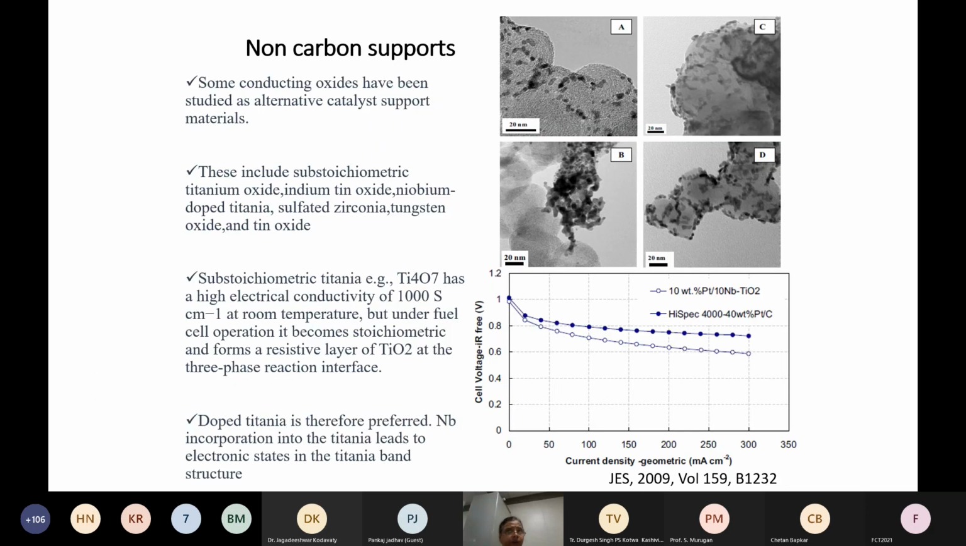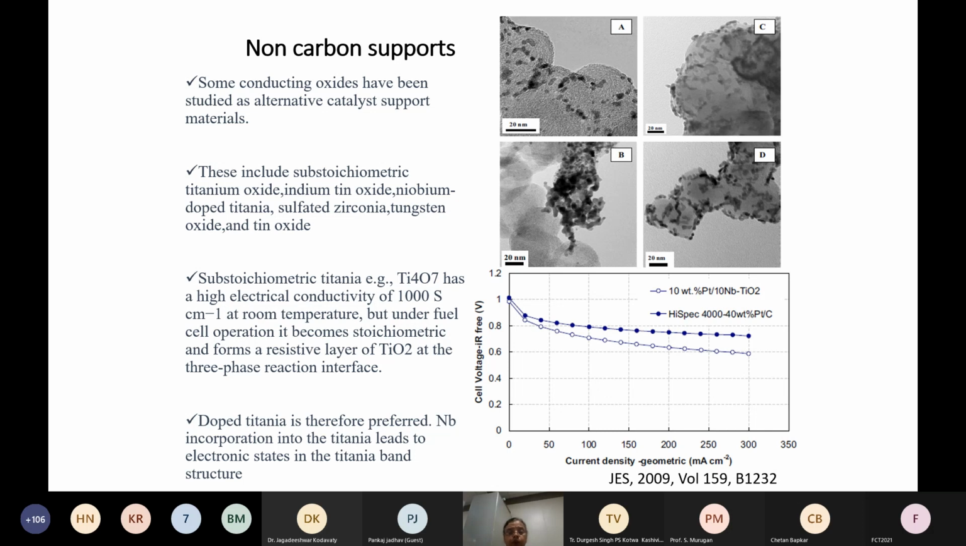So some of the other things that we can use are the conducting oxides, basically suboxides of titanium, titanium oxide, iridium tin oxides and all. These can be used because they have high conductivity. However, what has been found is that some of the suboxides like Ti4O7 lose their electrical conductivity in the fuel cell environment where oxygen is present. So under those circumstances, a doped titania is preferred.